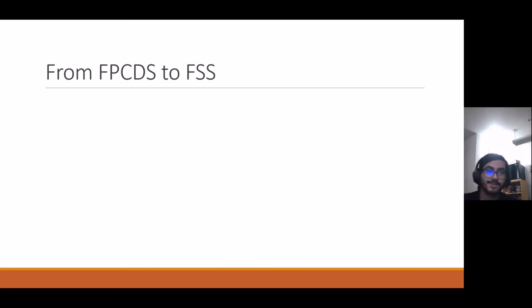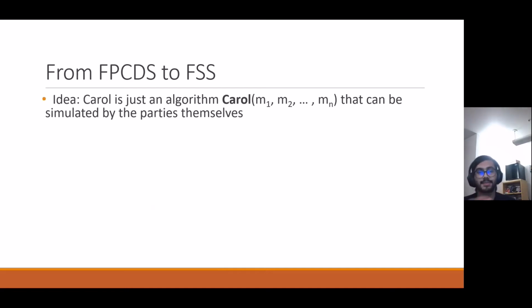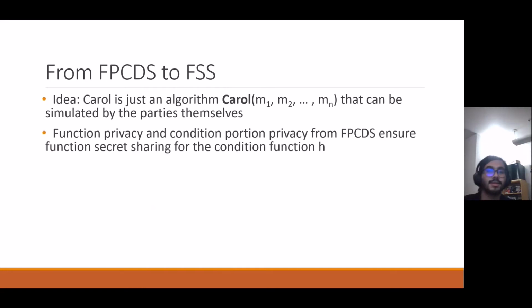OK, now how do we get from FPCDS to FSS? What does this reduction look like? Well, the key insight here is that Carol is really just an algorithm that can be run by the parties themselves. They can just take their messages, publish them, and then simulate the Carol algorithm and see what the output is. The nice thing about this is that the function privacy and the condition portion privacy we just talked about on the previous slide from the FPCDS scheme make sure that the condition function is actually remaining secret.